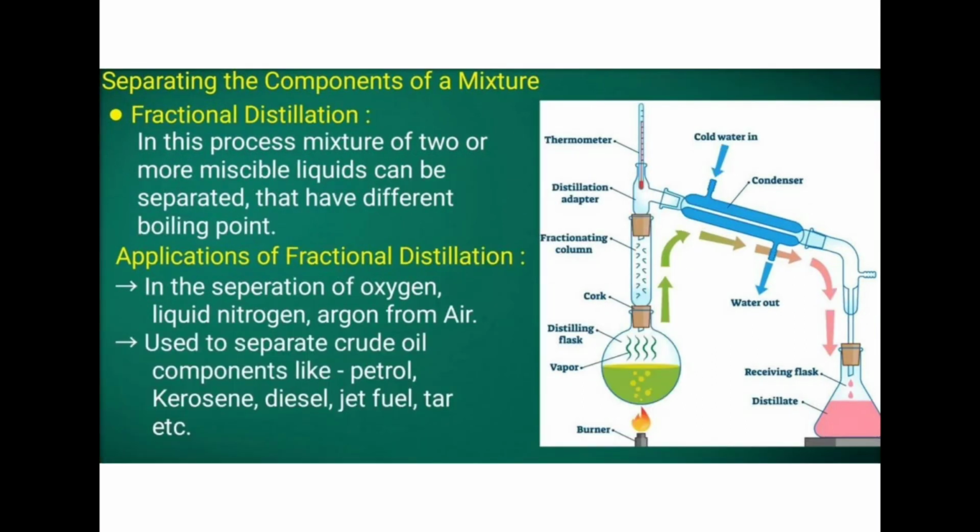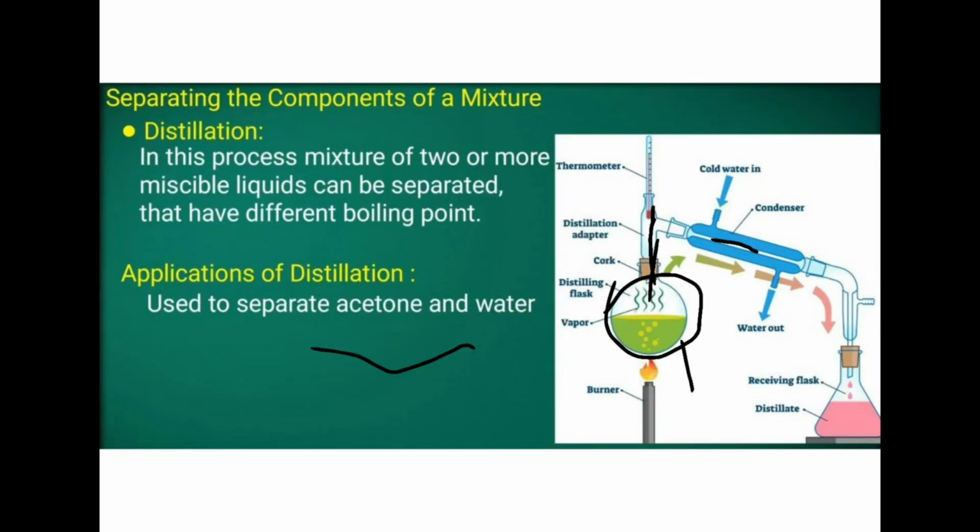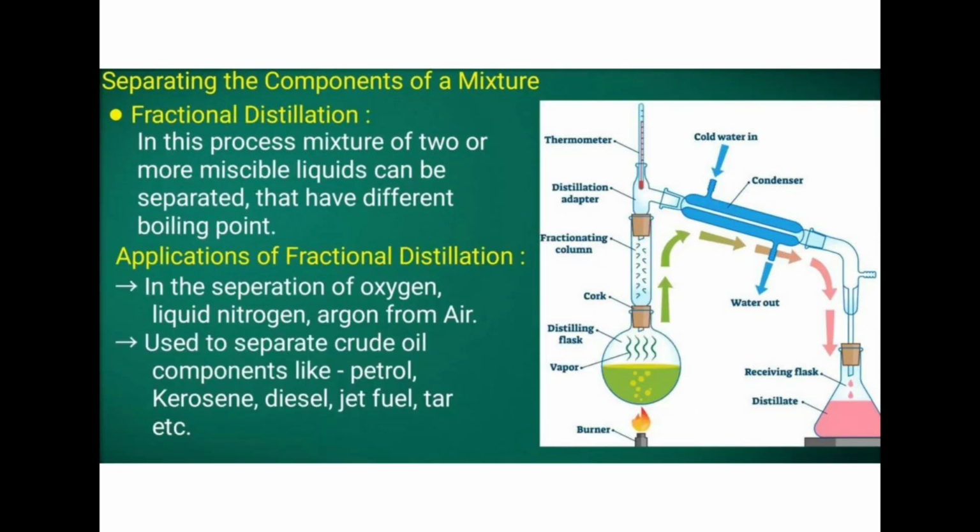So this is how we separate through distillation. The next one is fractional distillation. In simple distillation we can use only two liquids, and they should have different boiling points, and the difference should not be small. Water and acetone have a large difference in boiling points, but fractional distillation can be used even with nearby boiling points. Let's look at how this works.